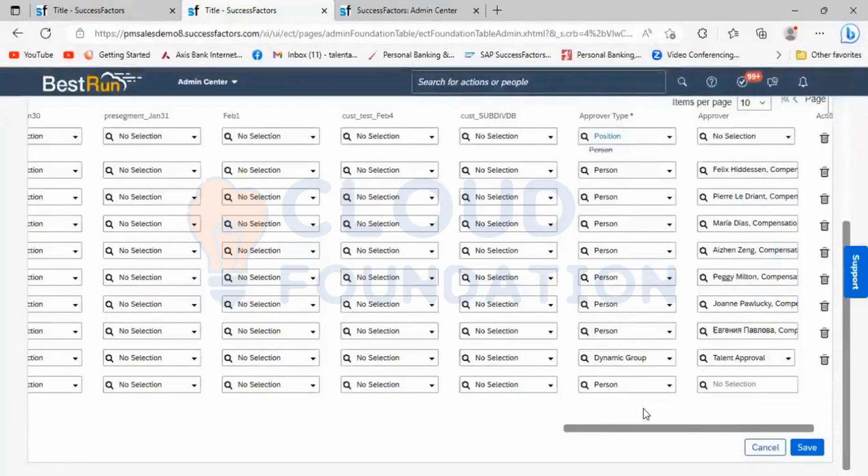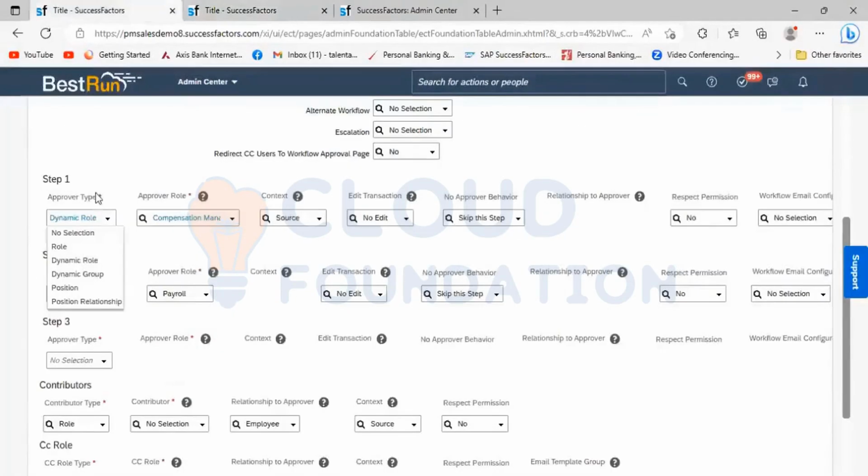They have authority to go ahead and do the approval process. That is the reason they can be kept under a single group, and that single group can act as a dynamic rule. Externally, this is the same dynamic group which you are seeing here also. This is nothing different. But we need to understand how the approver type is designed and what the purpose is.